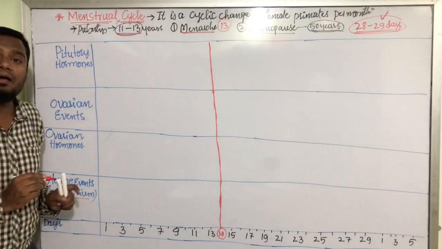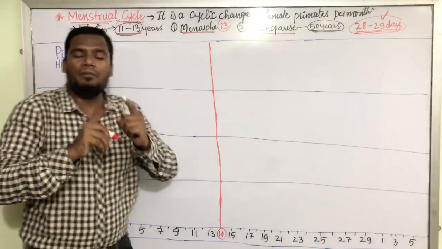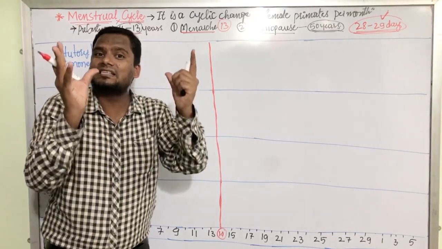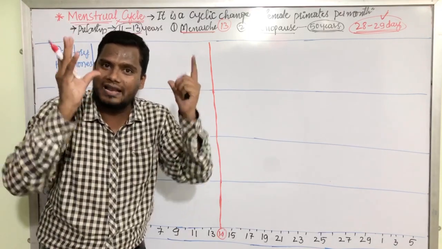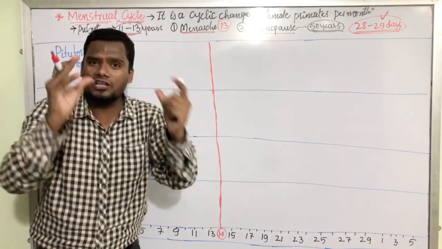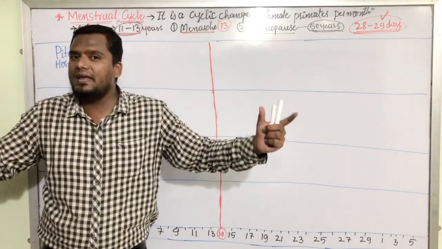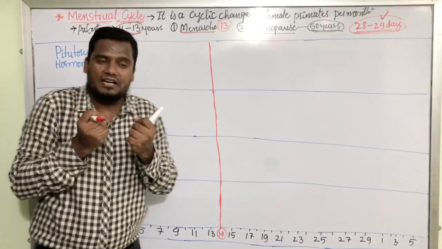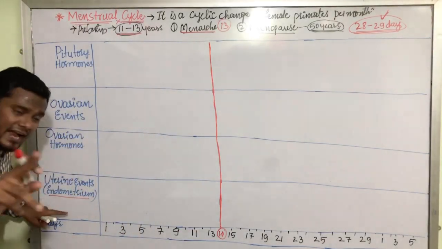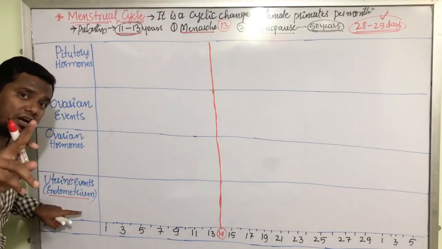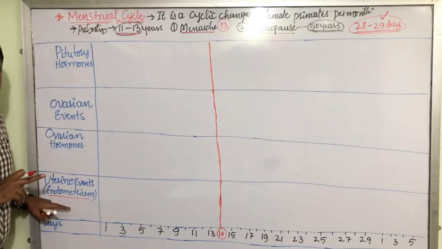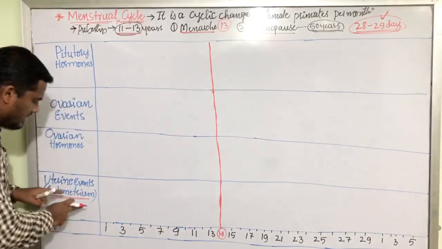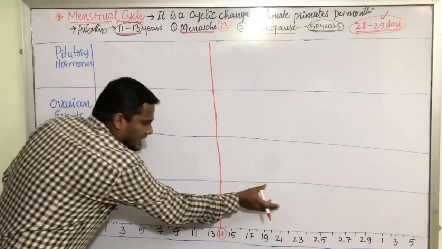What are the events that are taking place in the uterus of the female reproductive system, particularly at the endometrium level? Endometrium, if you recall the female reproductive system, my dear friends, the uterus consists of three very important layers. They are called the uterine walls. The outer wall is called the perimetrium, the middle wall is called the myometrium, and the inner wall of the uterus is called the endometrium. And this endometrium plays a very, very important role in the entire menstrual cycle, my dear friends. That is why I have mentioned what is going to happen to the endometrium during the menstrual cycle. That we are going to discuss here.